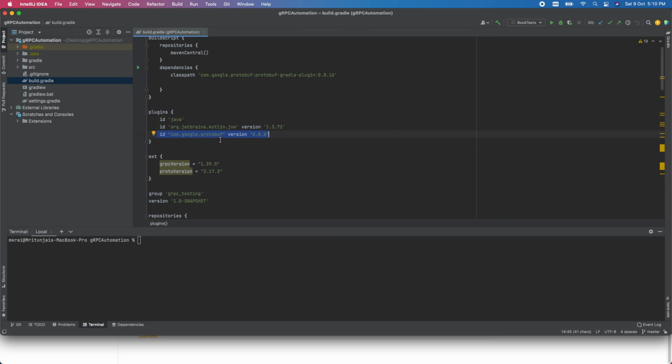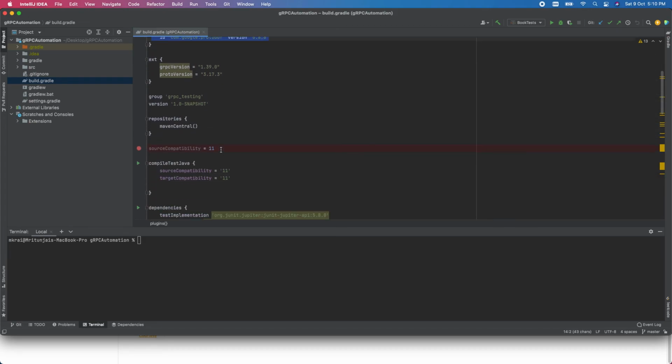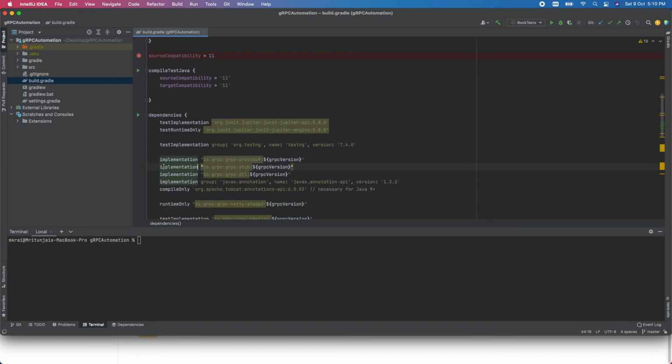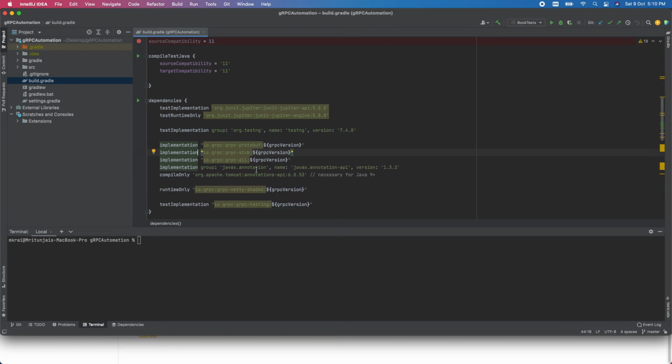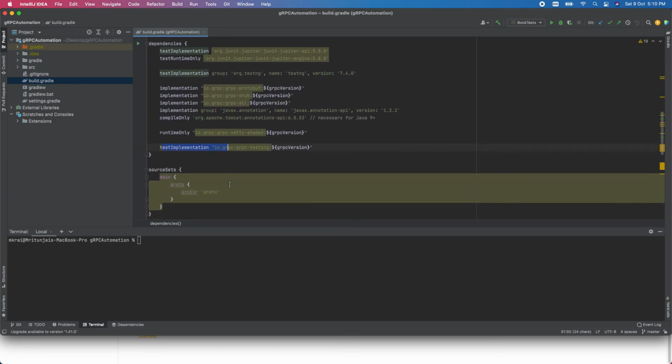So what this does is convert our protobuf file into the stubs. That is the purpose of using this plugin. And in the dependencies section I have included all the required dependencies for my gRPC automation. You can see here the gRPC, protobuf, stubs, these all. Yes, this many will be required.